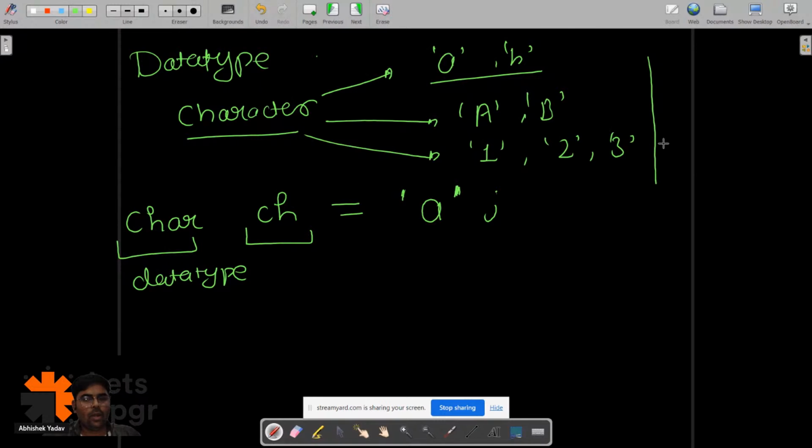Similarly, if you want to represent a special character as a character, you have to enclose it inside single quotes like this, right? At the rate, this question mark, these all are characters if you are representing them in single quotes, right, everyone?